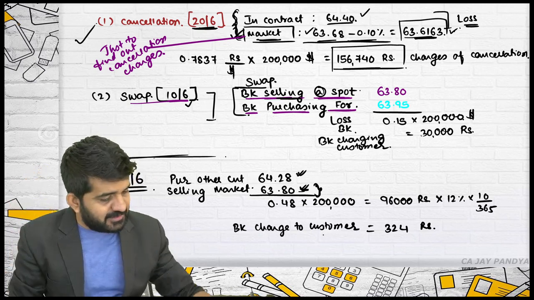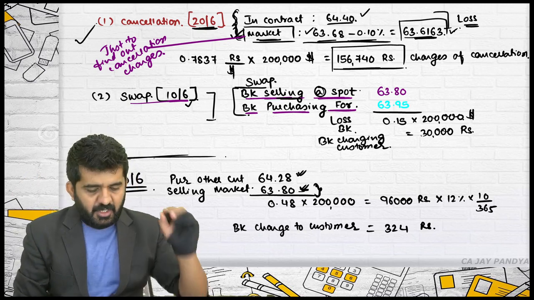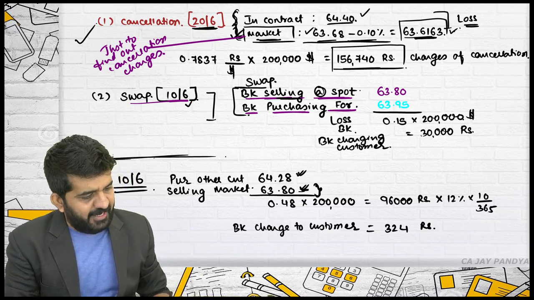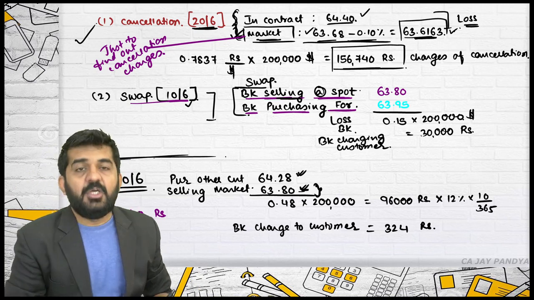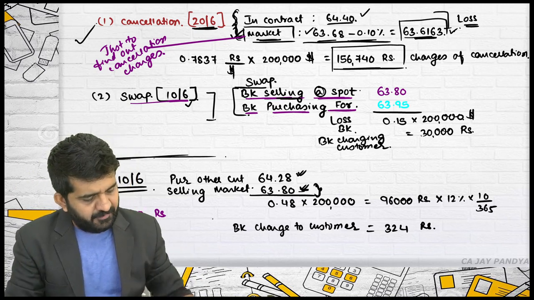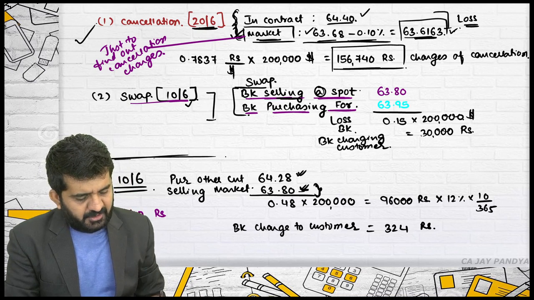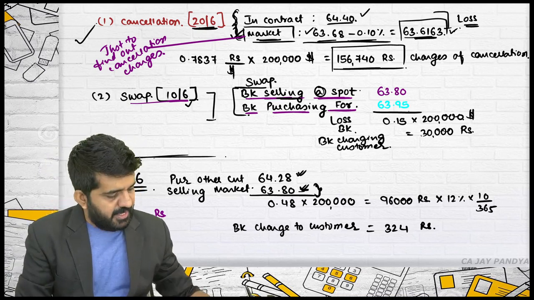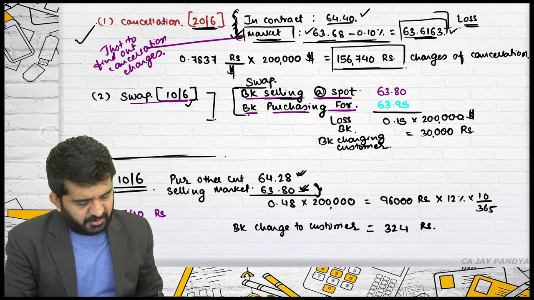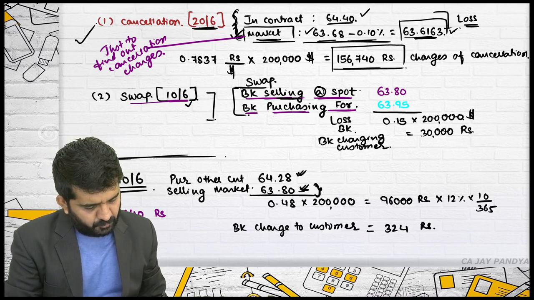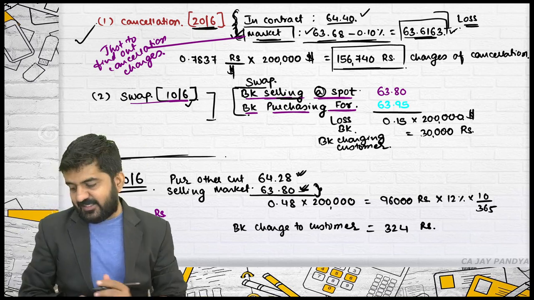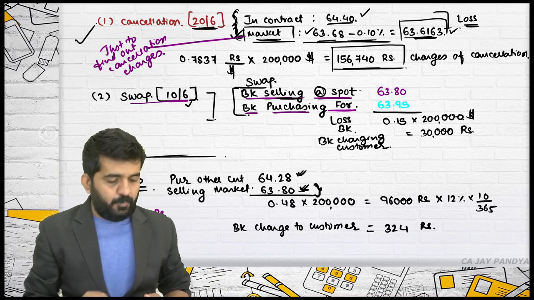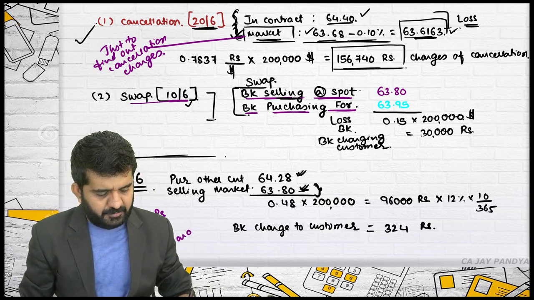Just to cancel this type of contract, how many charges will be levied by the bank? 1,56,740 rupees for cancellation, swap loss of 30,000 rupees, and bank charges of 324 rupees. This totals 1,87,064 rupees, which will be charged from the customer.